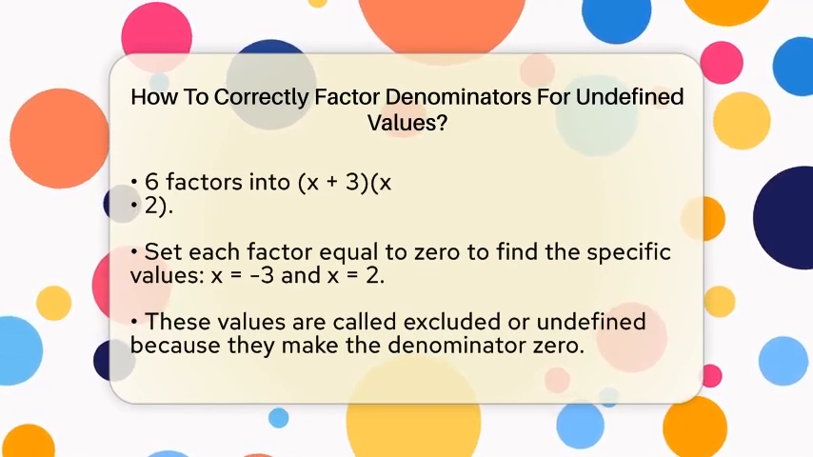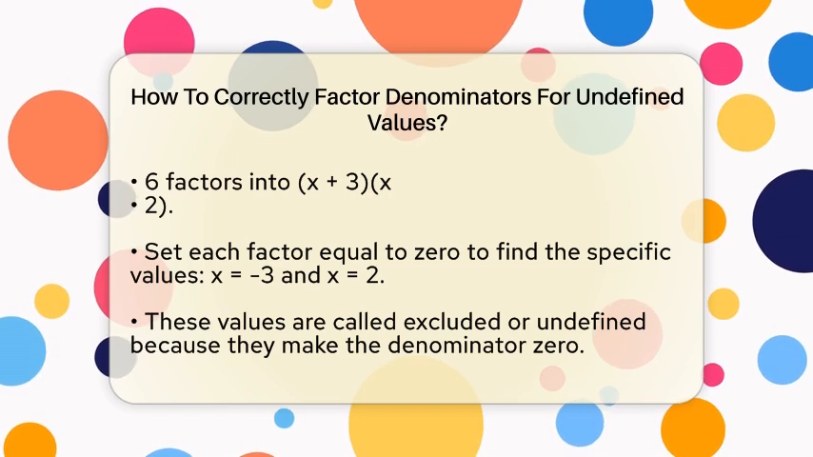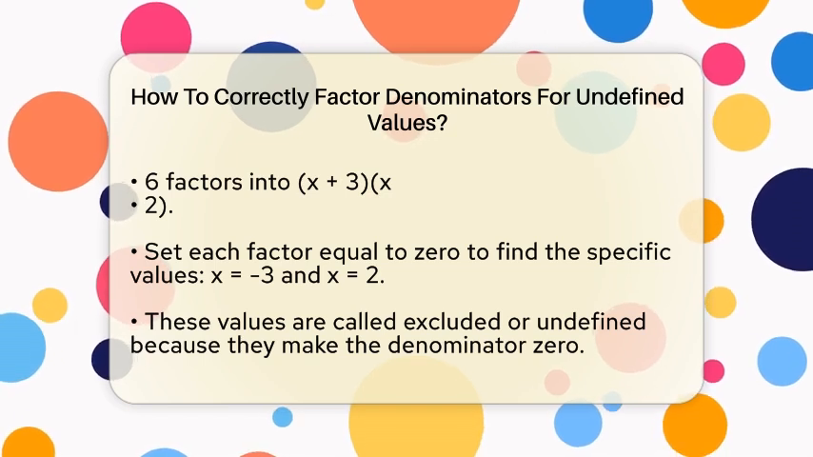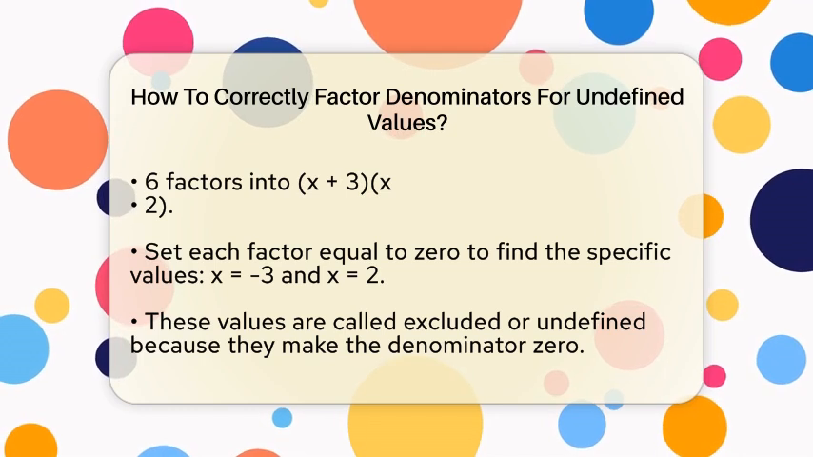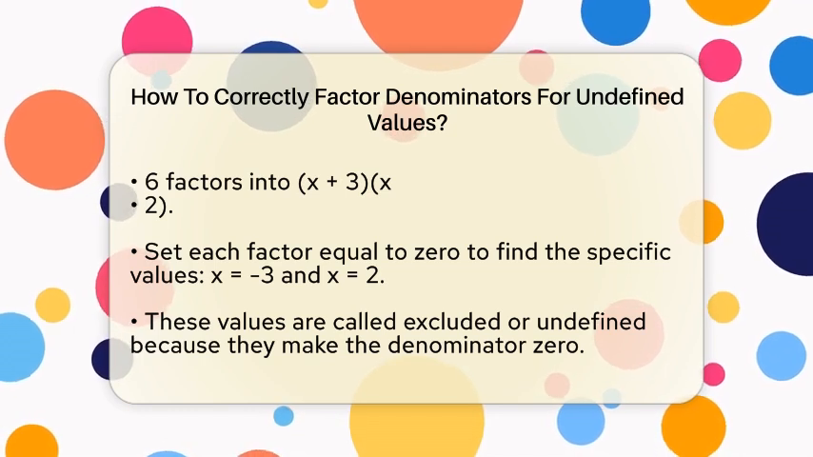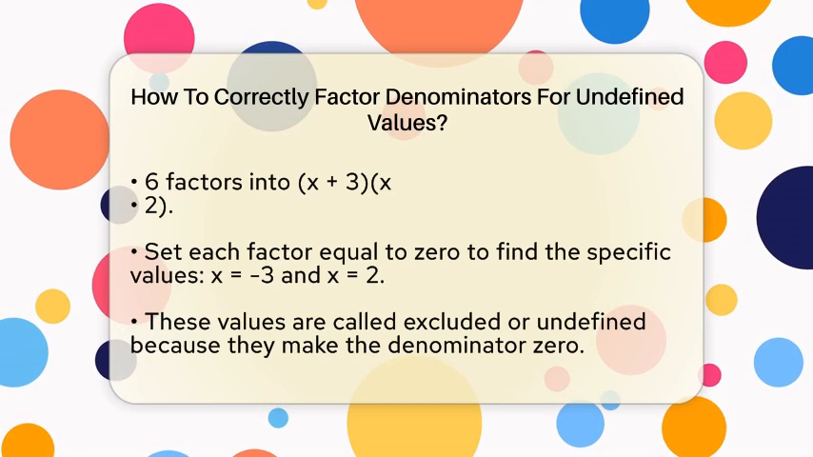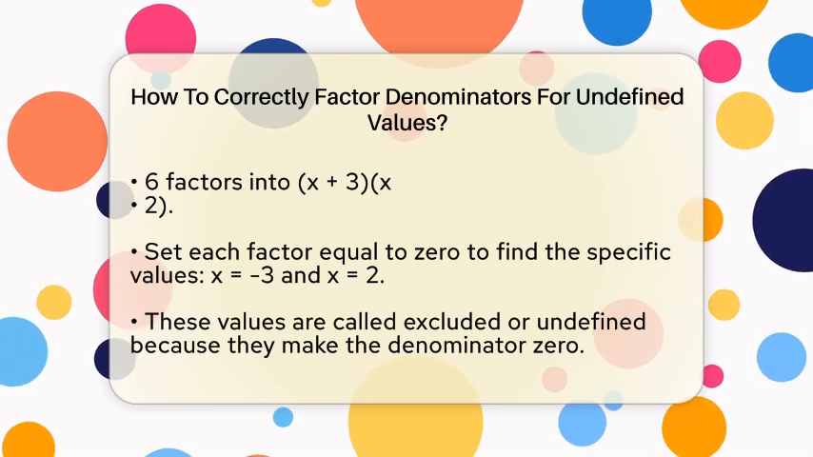So for x plus 3 equals 0, you get x equals negative 3. For x minus 2 equals 0, you get x equals 2. These are the values that make the denominator 0, and they are called excluded or undefined values.